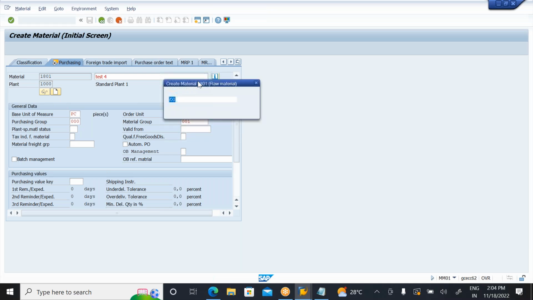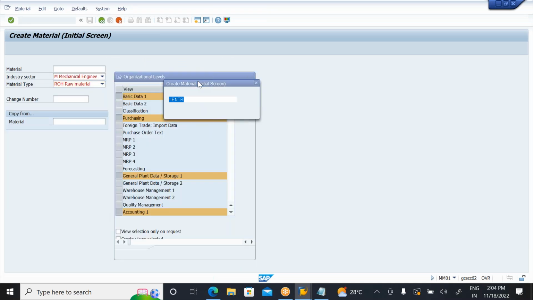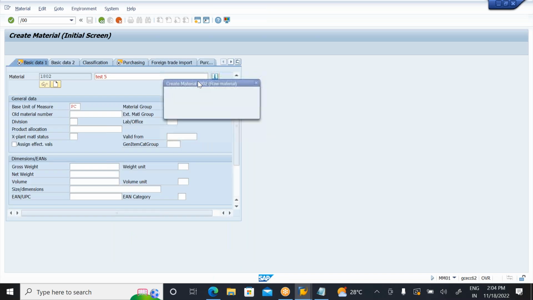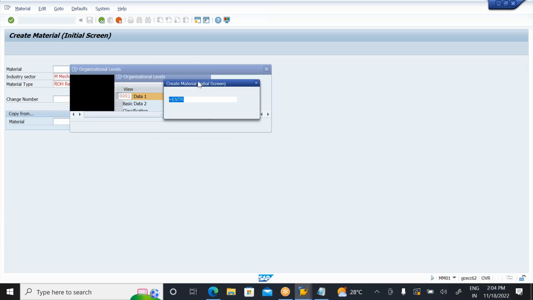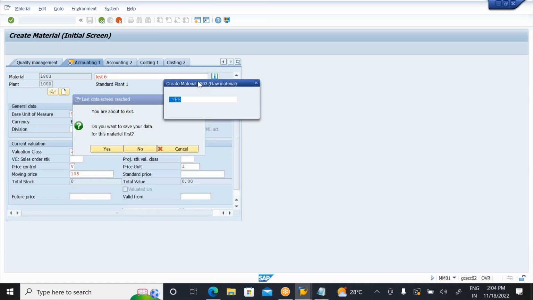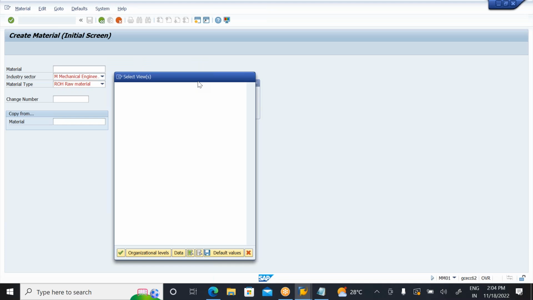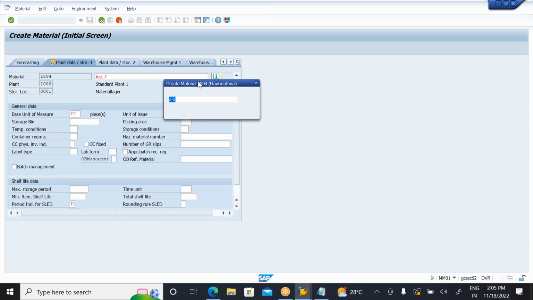So who is creating them? The system is creating, not the user manually. I just need to keep on pressing enter. You can see this is the test 6 material. That's why I selected only 19 records. If I select a larger number of materials, it will take a lot of time. So test 7 material.